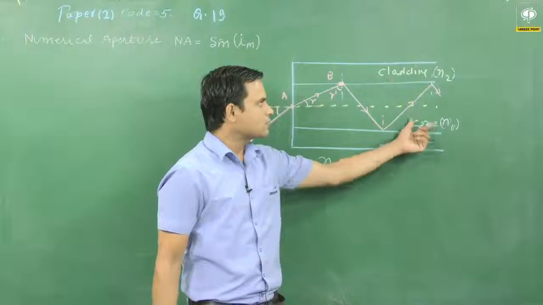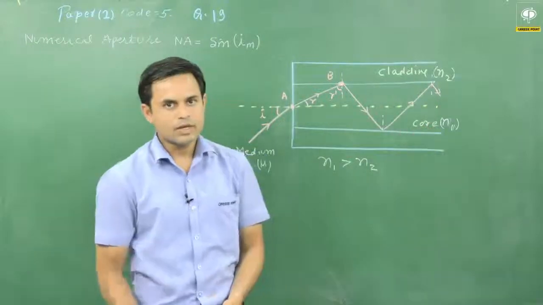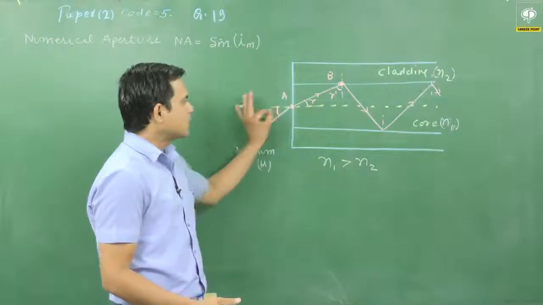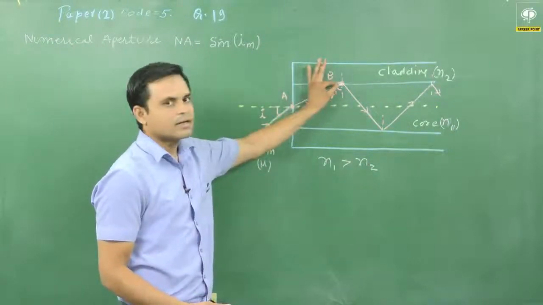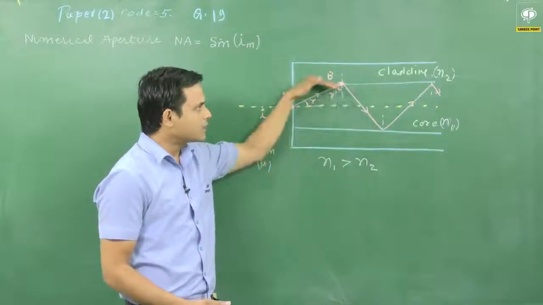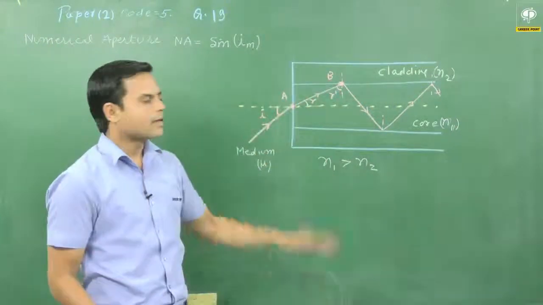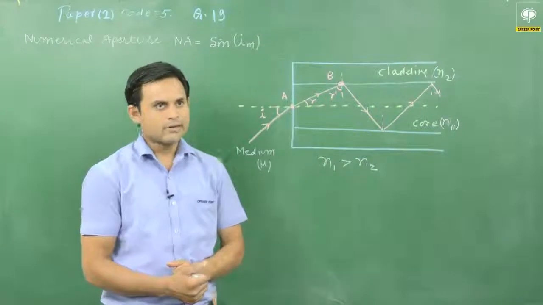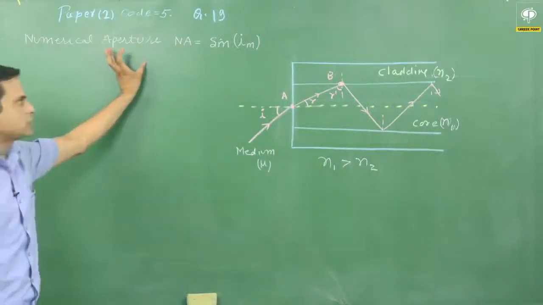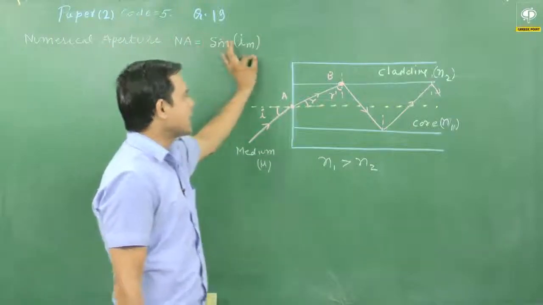The refractive index of the core is greater than that of the cladding, and in the optical fiber the light rays are totally internally reflected at the interface of core and cladding, as shown in the diagram. We have defined a term called numerical aperture, that is sin Im.